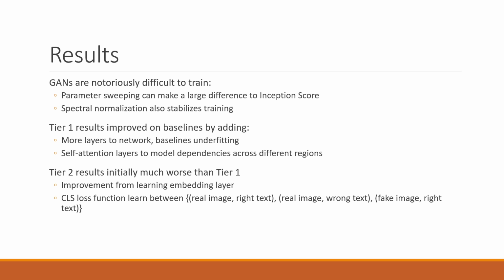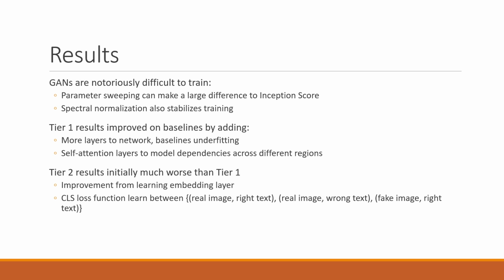In terms of results, there were some clear takeaways. First, we know that GANs are notoriously difficult to train, and we found that. So parameter sweeping can make a large difference to the inception score. Adding spectral normalization layers also stabilized training. For the Tier 1 results, we improved from the baseline by adding more layers to the network, which implies that the baselines were underfitting.